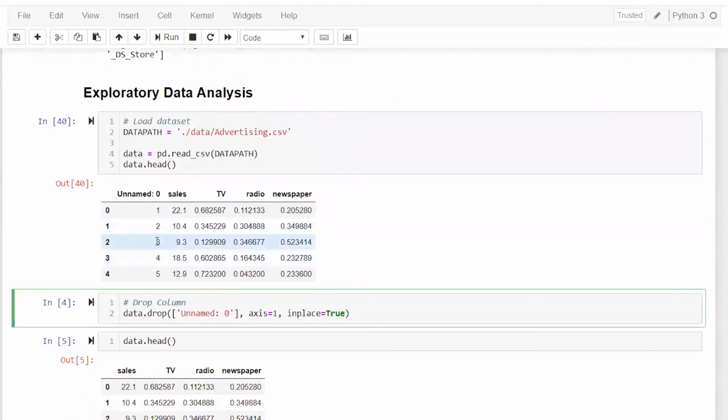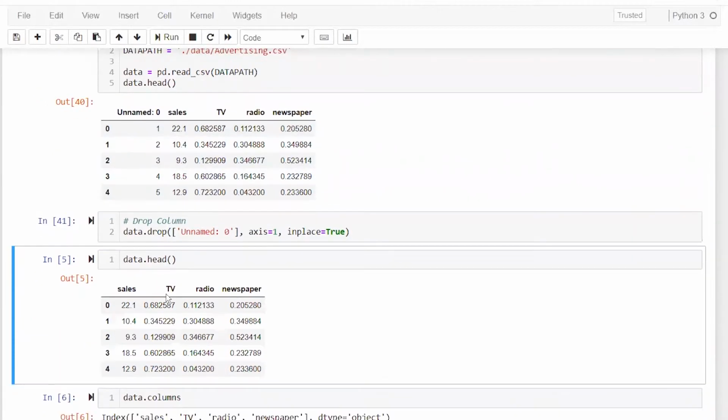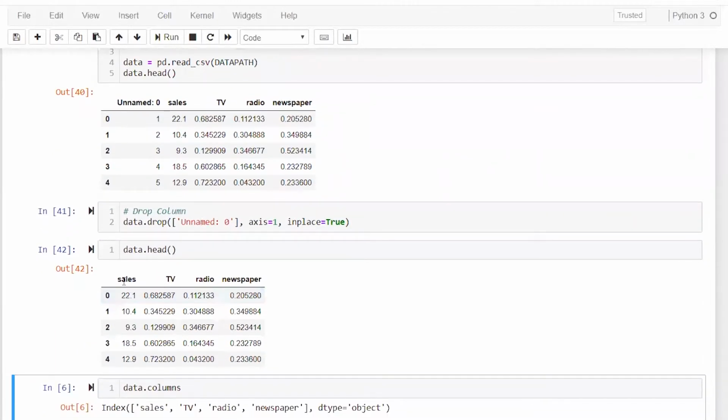So what I'm doing next is removing this unnamed zero, because that actually doesn't make sense. I already have this index, right? Now after removing that, I see I have sales, TV, radio, newspaper. These all are my independent values, because based on these things I will predict sales.